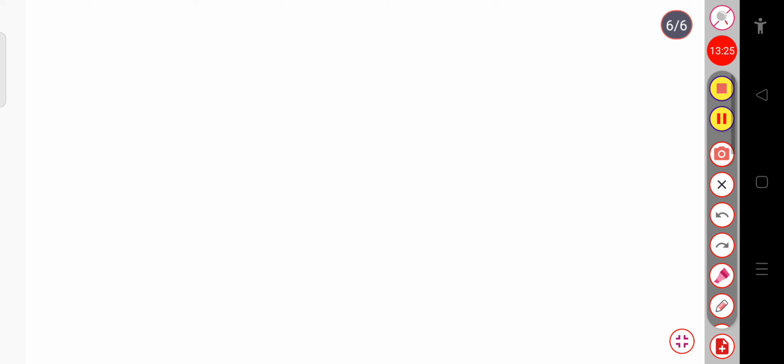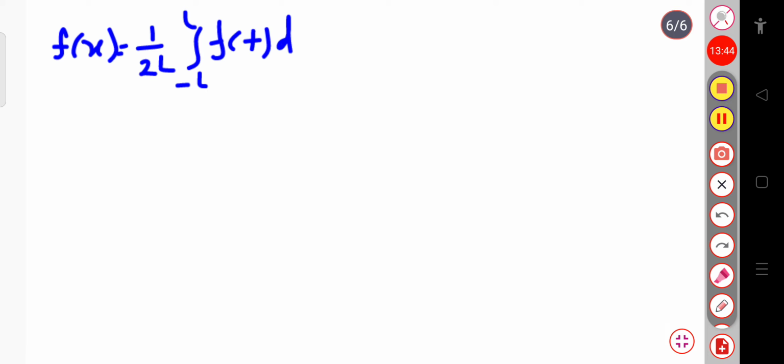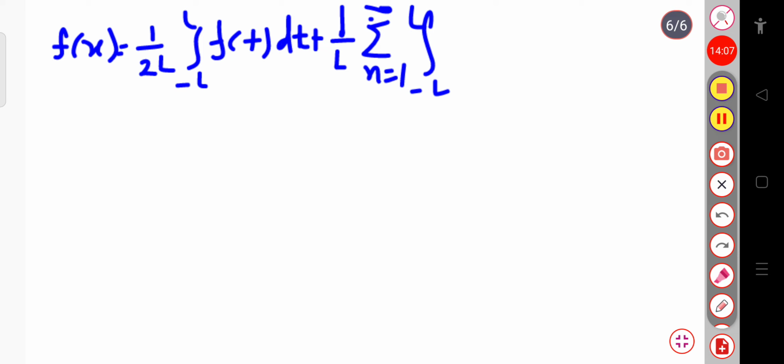Our equation is f of x equal to 1 by 2L integration over minus L to plus L f of t dt, plus 1 by L, summation over n equal to 1 to infinity, again integration from minus L to plus L f of t cosine of n pi by L times (t minus x) dt. This is our last expression.